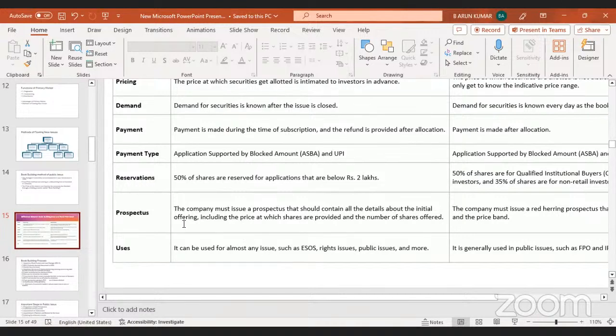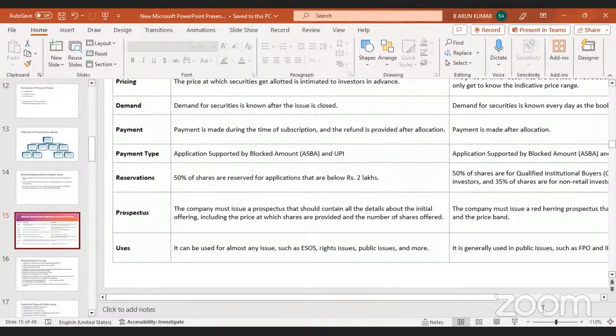Prospectus. The company must issue a prospectus that should contain all the details about the initial offering, including the price at which shares are being offered and the number of shares offered. So in the company prospectus in the fixed price method, they mention in detail each share value, how much they are collecting through equity shareholders and how much they are issuing, and how much they are collecting through debenture holders and how much they are issuing. Likewise, in the prospectus they will mention everything in detail.